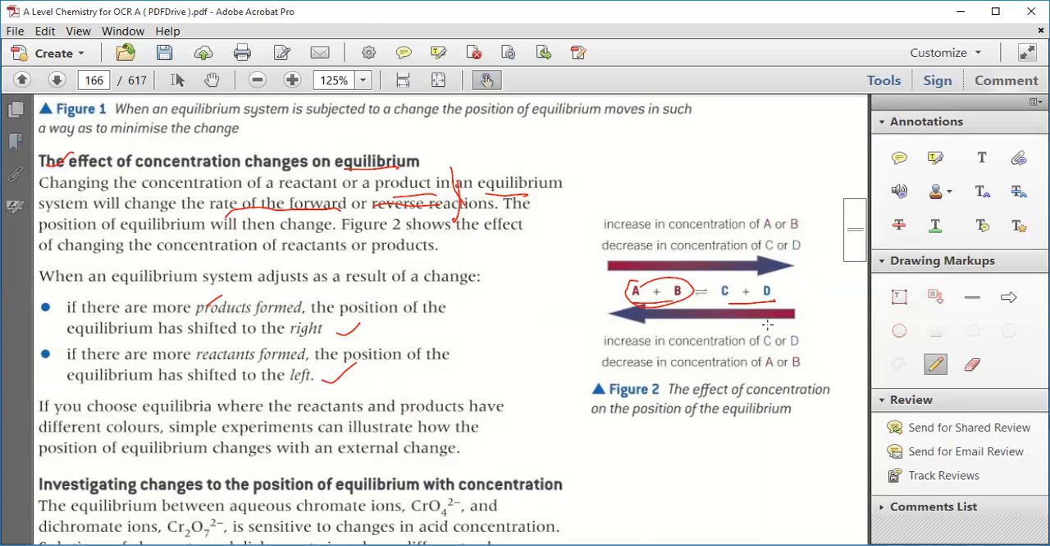Now, if the concentration of C and D is increased, it will move towards the reactant side. And if there is a decrease in the concentration of A and B, it will again move to the reactant side.